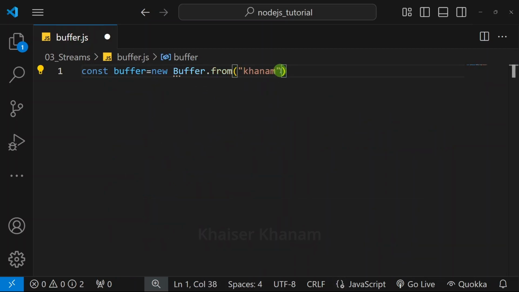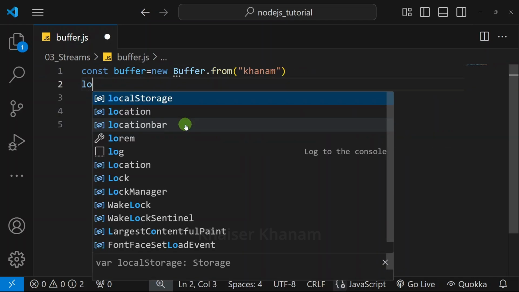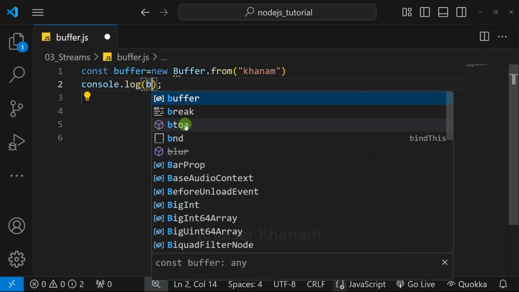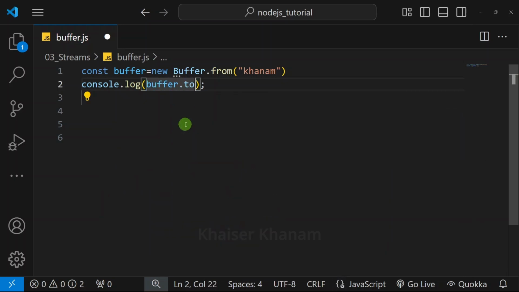Inside this, we can also pass the second argument, that is the encoding UTF-8. But by default we will have this, so I'm just going to remove it. Below this, I will write console.log. Simply, I'm going to display buffer, and on this, I will apply the toJSON method.